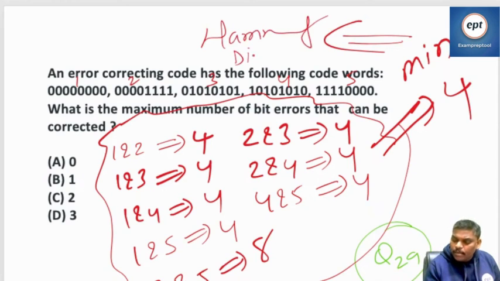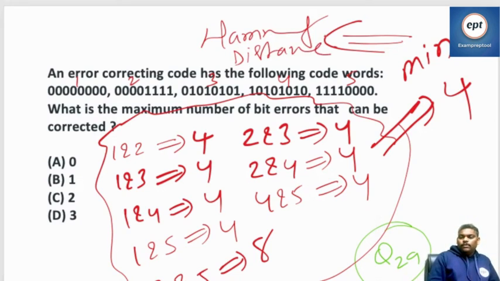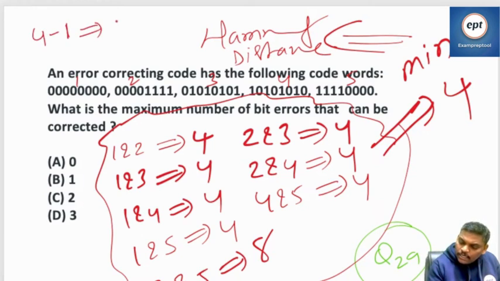This is called Hamming distance. Among all the people, find out the minimum. That is called Hamming distance. 4 is the Hamming distance. See this one. If Hamming distance is 4, minus 1, 3.